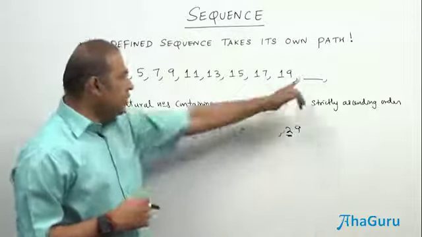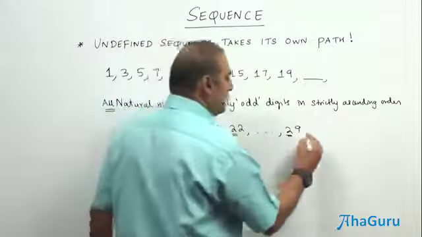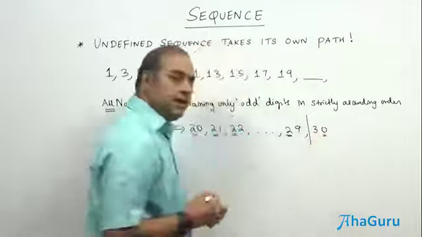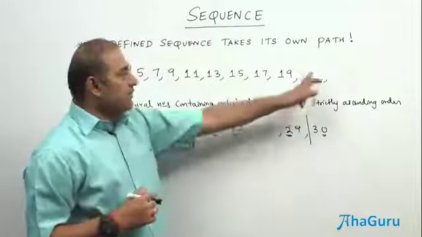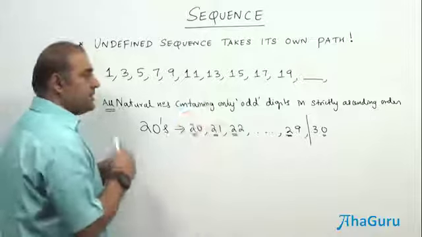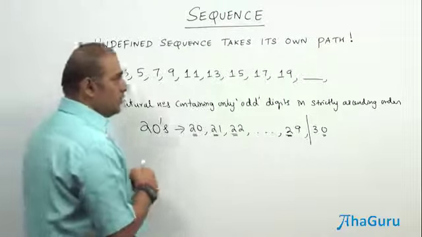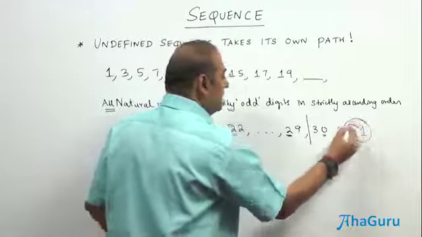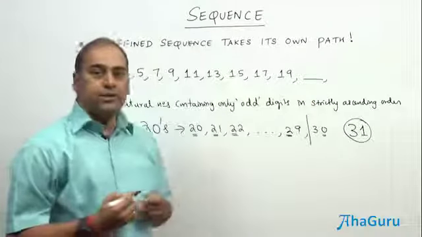Starting with 2, so no 20s will come. What about 30s? If you take 30s, 0 is going to be even. Therefore, the next number, according to this rule, all natural numbers containing only odd digits in strictly ascending order, is going to be 31. So in this rule, the next number is going to be 31.